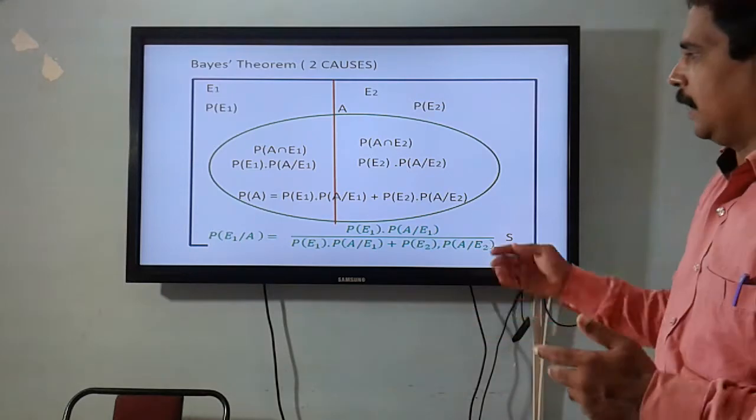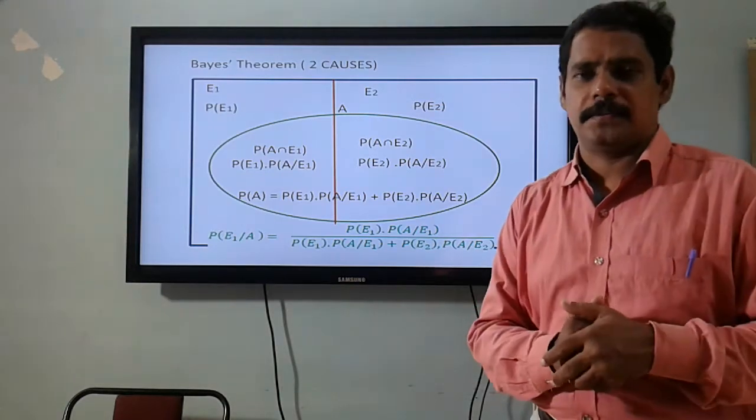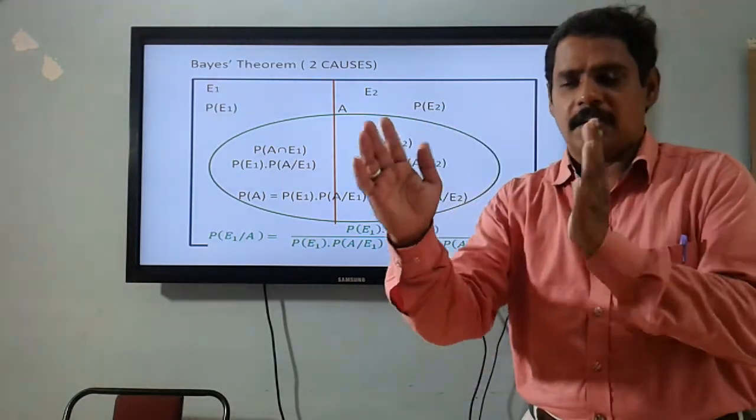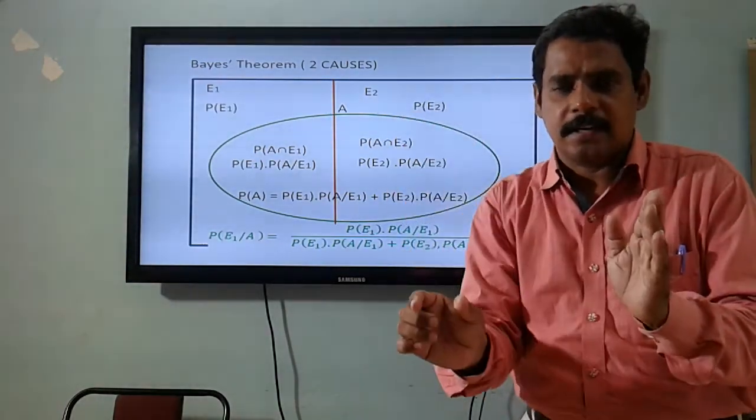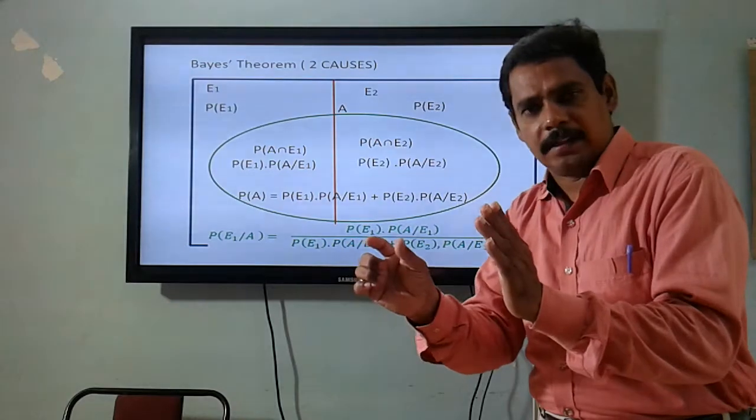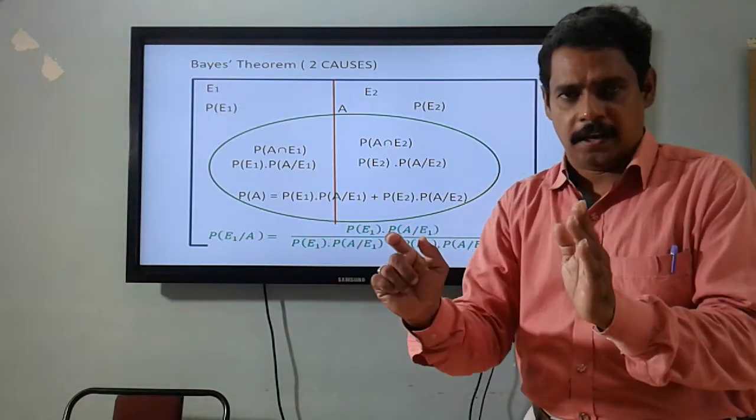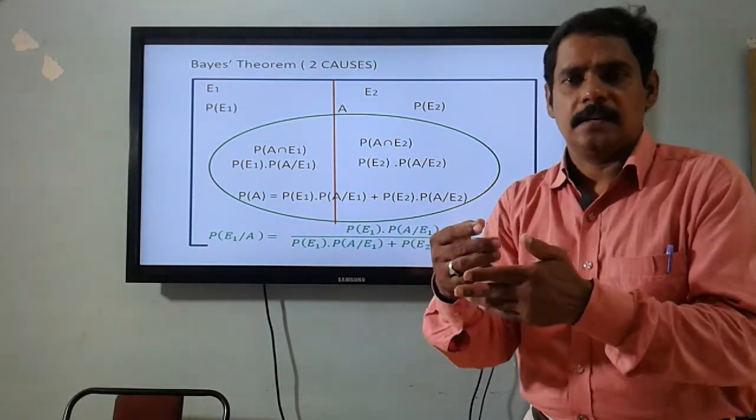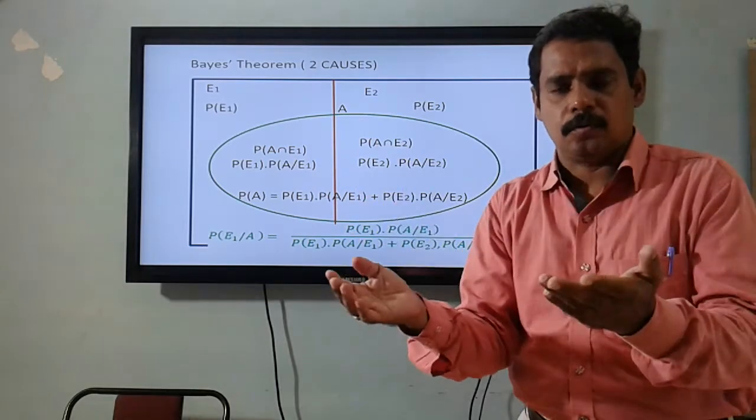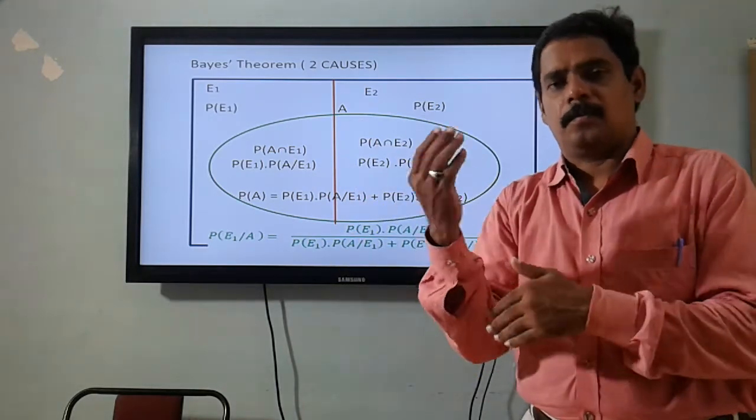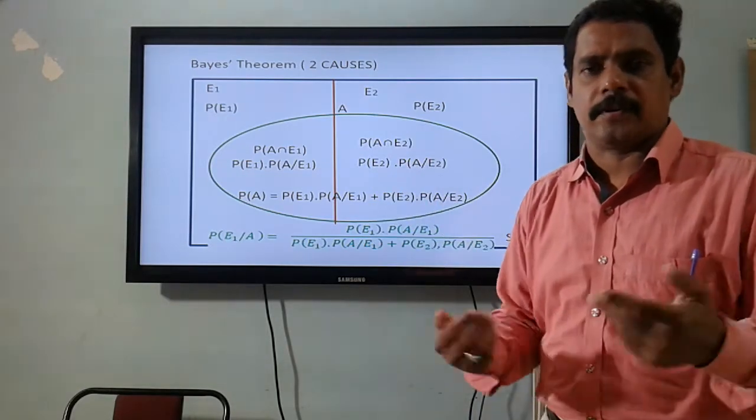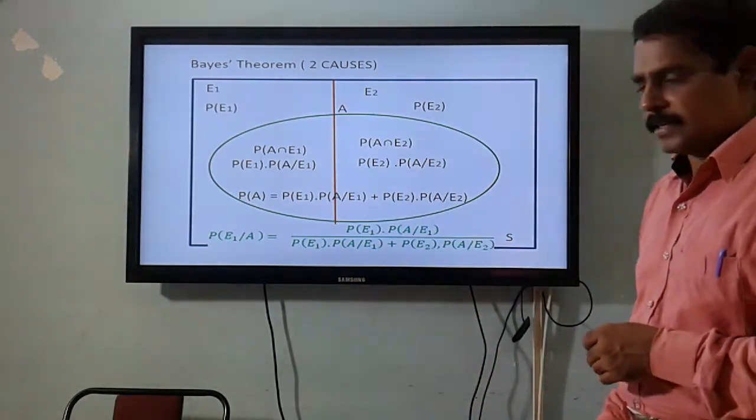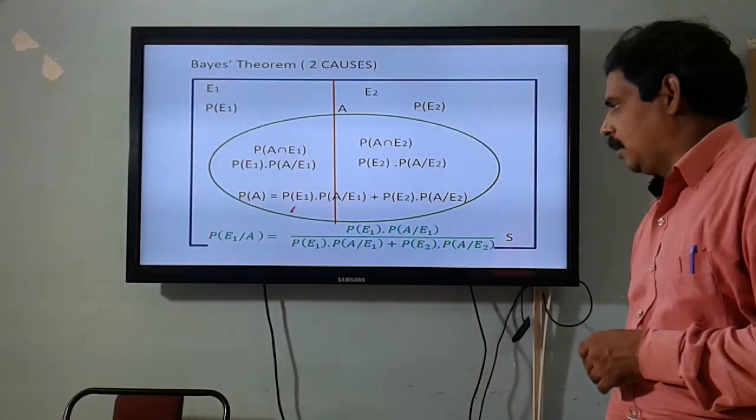If you understand the diagram, you can easily do the problems. You need to understand what is the effect and what are the causes. You can easily write causes E1, E2, E3, E4 like that, and the effect, name it as A, and write the probabilities: probability of E1, probability of E2, probability of A by E1, probability of A by E2. Then fill the diagram and easily you can find the chance of any cause or any effect.